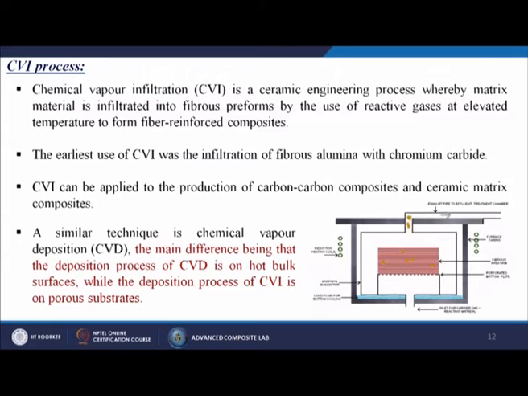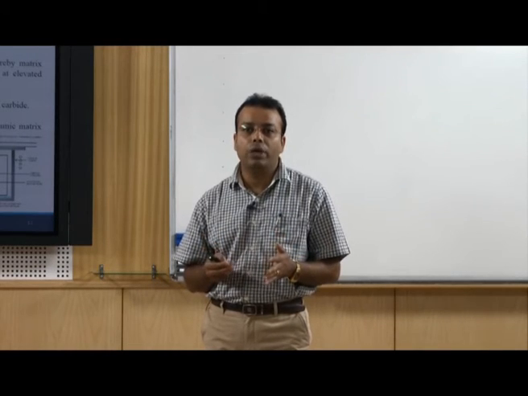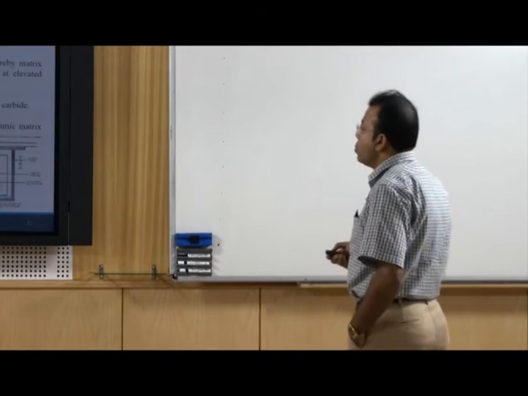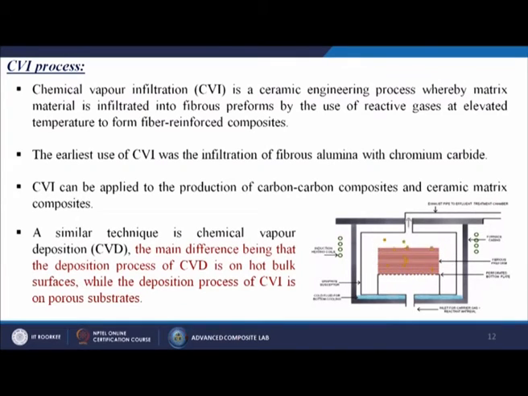So not only that, you can make composites there. So here you can't only do coatings of particular materials, you can do the coating of particular composites too. The earliest use of CVI was the infiltration of fibrous alumina with chromium carbide. CVI can be applied to the production of carbon-carbon composites and ceramic matrix composites. A similar technique is the chemical vapor deposition process, the main difference being that the deposition process of CVD is on a hot bulk surface, while the deposition process of CVI is on a porous substrate too. So that is the basic difference between them.